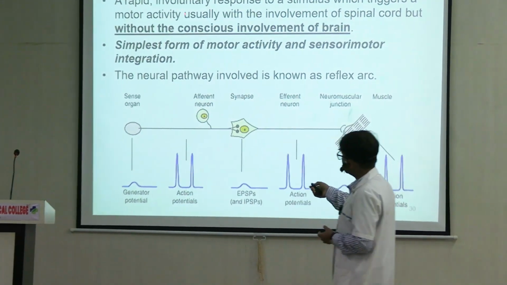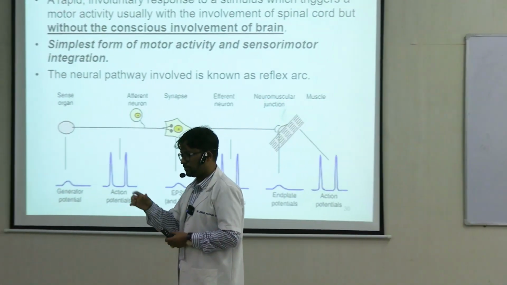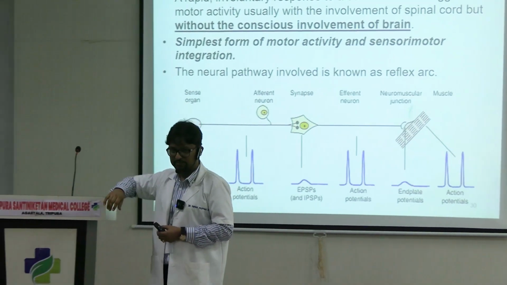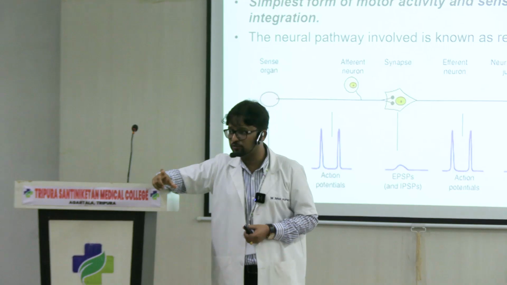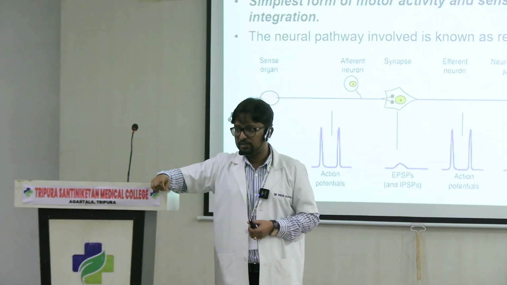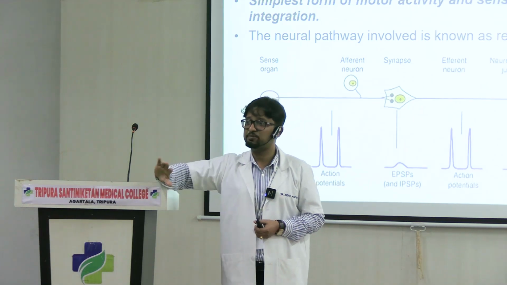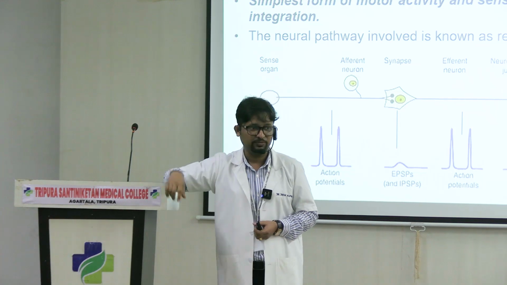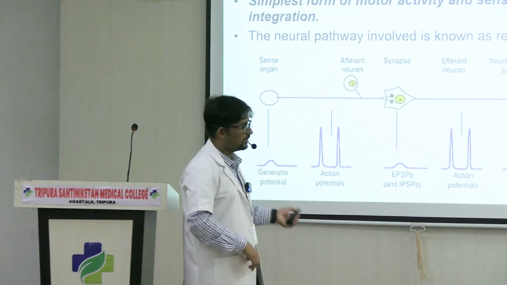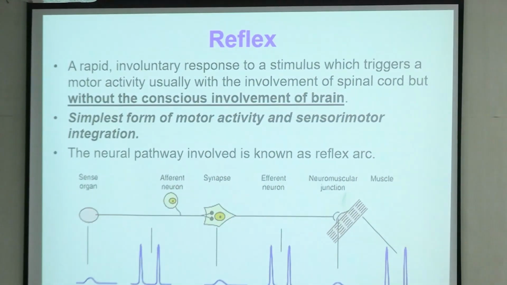Now why did I use the word usually here? CVS में while you read about triple response in the cardiovascular system, there is a concept of the axon reflex, right? So axon reflex is a reflex which does not have a relay in the spinal cord also. So axon के एक branch से दोबारा it comes back to the skin. So that is why I use the word usually here. Right? All other reflexes, they will have a component in the spinal cord.